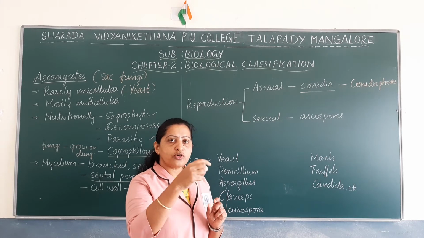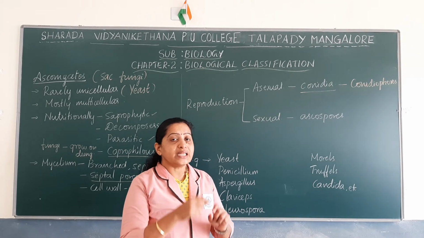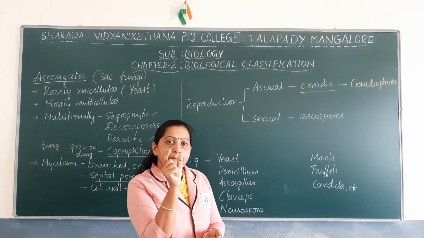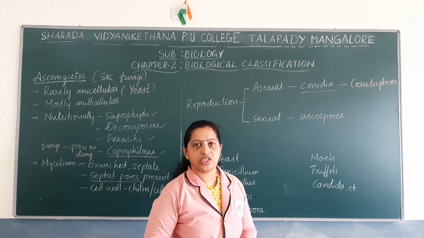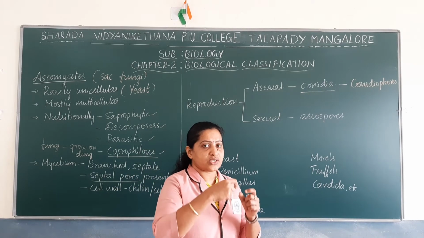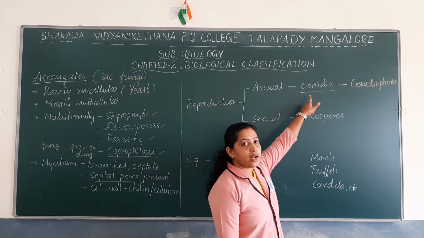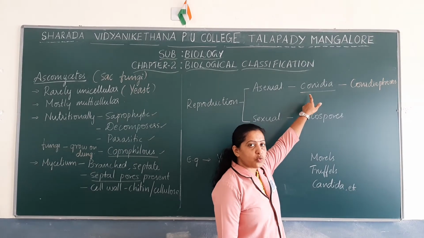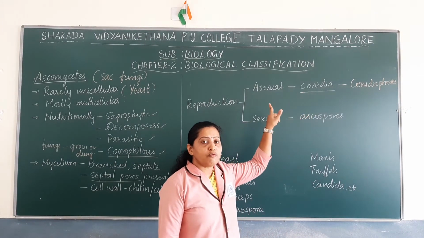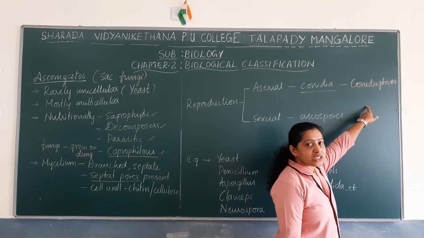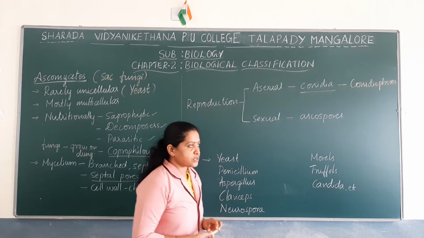So conidiophores are specialized branches. The tip of the conidiophore gets pinched off to form spherical structures, and these spherical structures are aligned together and they are called conidia. Okay, so conidia are the asexual spores formed on specialized branches known as conidiophores.